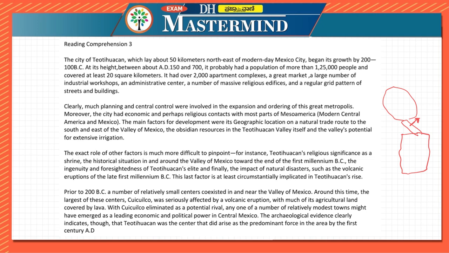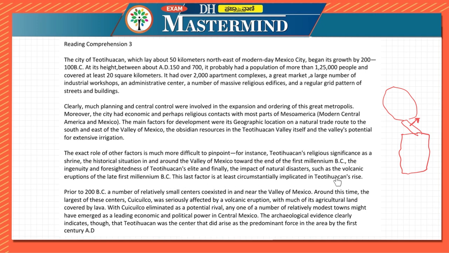For example, the religious significance as a shrine, the historical situation in and around the Valley of Mexico towards the end of the first millennium BC, the ingenuity and foresightedness of Teotihuacan's elite, and finally the impact of natural disasters such as volcanic eruptions of the late first millennium BC.